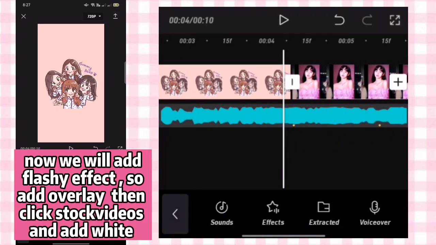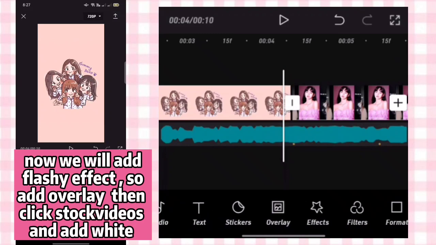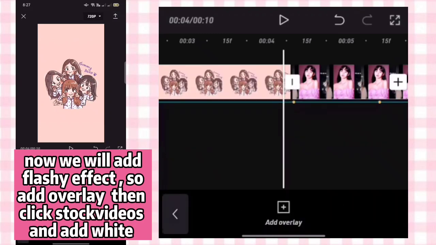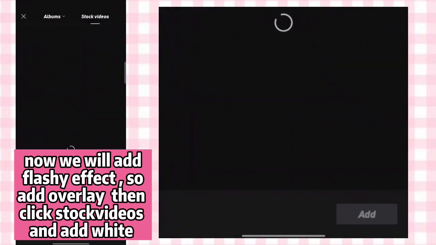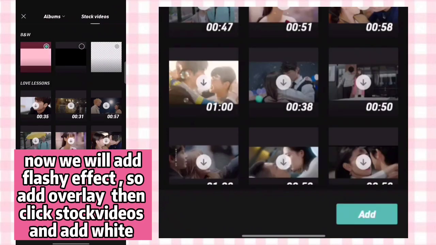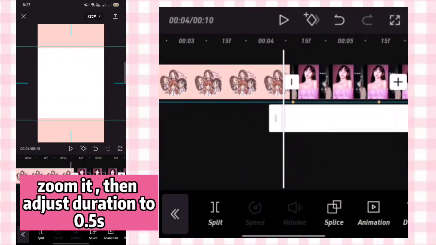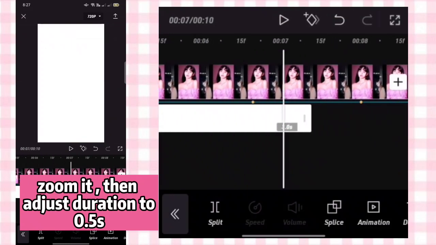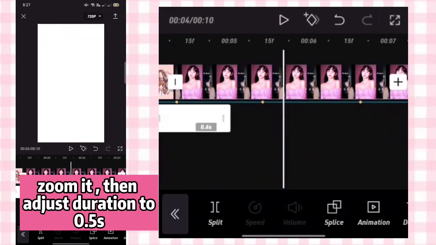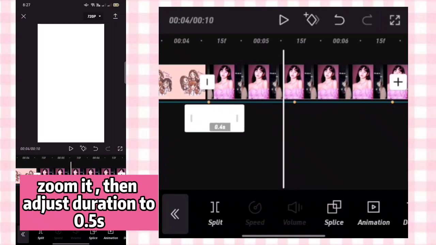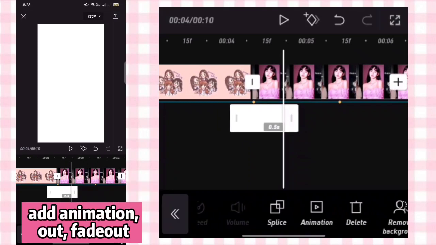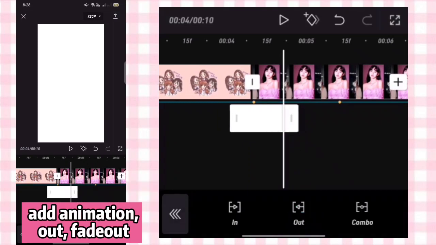Now we will add flashy effect. So add overlay, then click stock videos and add white. Zoom it, then adjust duration to 5s. Add animation, out, fade out.